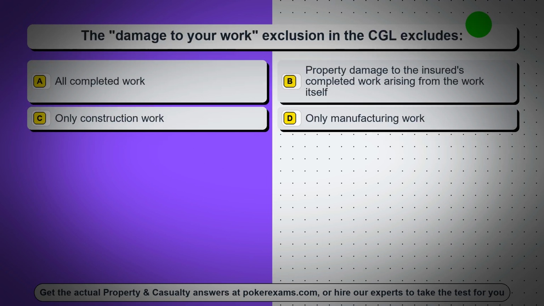Question 11. The damage to your work exclusion in the CGL excludes: Option A, all completed work. Option B, property damage to the insured's completed work arising from the work itself. Option C, only construction work.